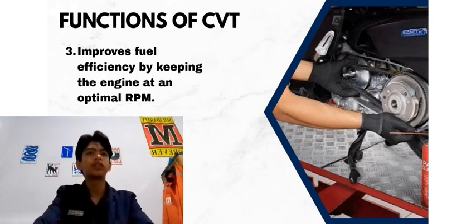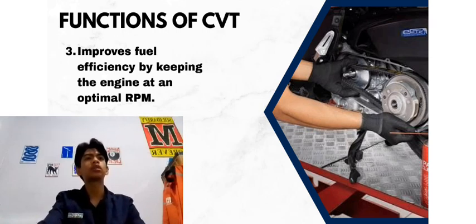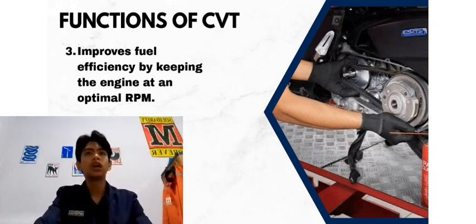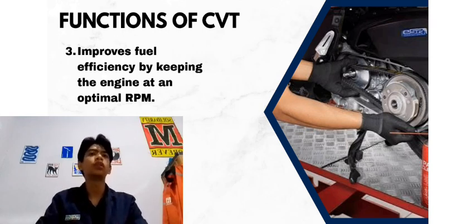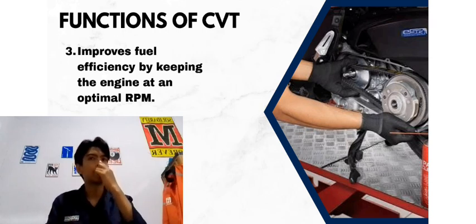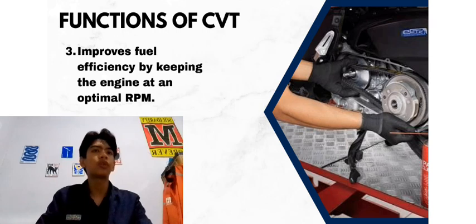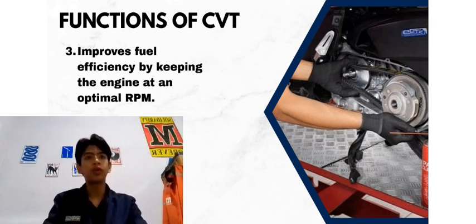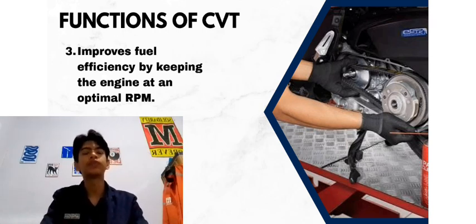Besides these three functions, the CVT also reduces rider fatigue because there is no need to operate a clutch lever or shift gears repeatedly, especially in heavy traffic. This is why automatic motorcycles are very popular in many countries.